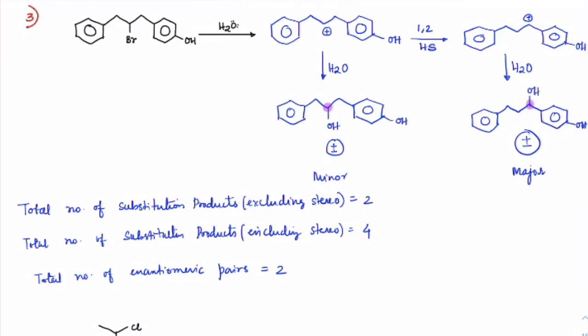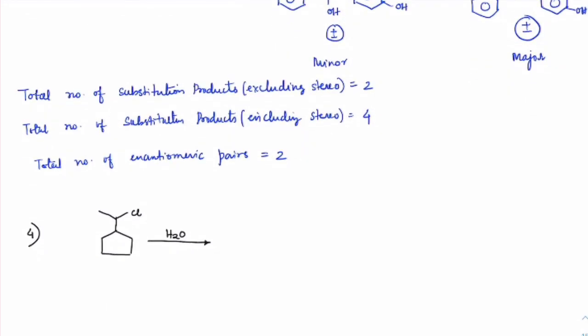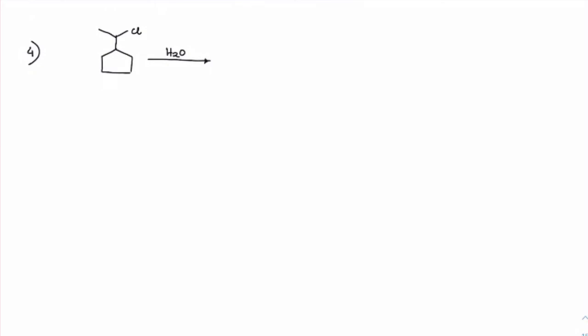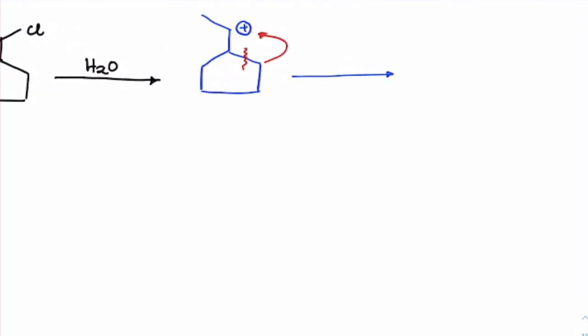Finish with the third question, everyone. So let's try this. First we'll make the carbocation. Now we can see a ring expansion will take place. It's a 5-membered ring, so it will go for 6-membered ring formation. Whenever you are making a ring formation, always go with numbering. It will make it easier.